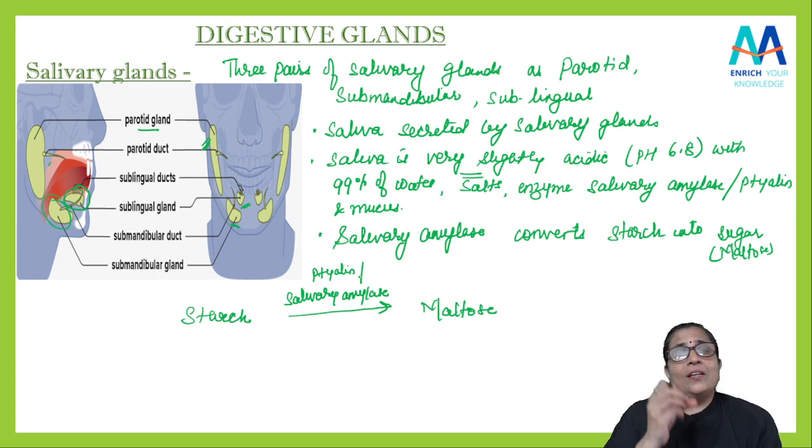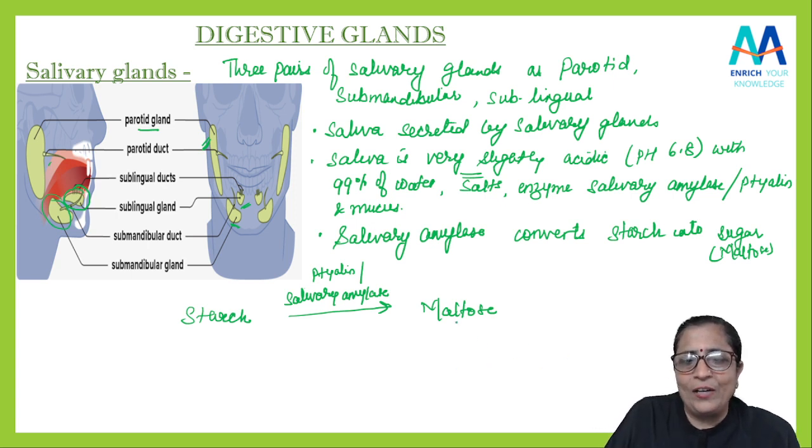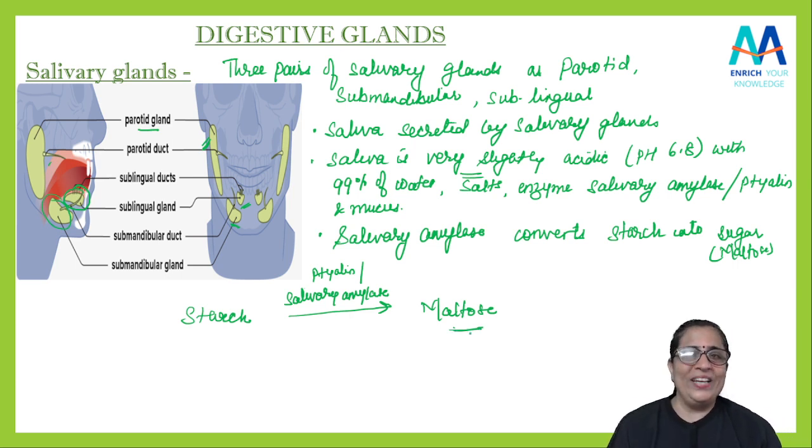Because, students, the starch part of the rice starts to get digested, it is being converted into maltose. What is it? Maltose is a sugar. Yes, and that's why we feel that it is sweet. Got it, students? That means the digestion is starting there. Got it? So this was about the salivary glands.